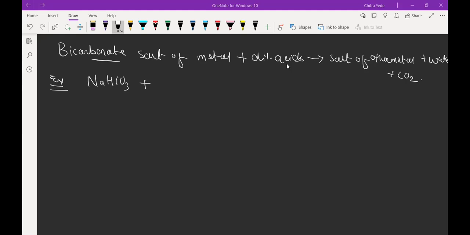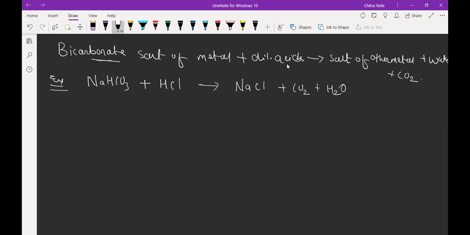Okay, so sodium bicarbonate when it reacts with HCl, hydrochloric acid, what will be the product? We have sodium and chlorine, so it will be NaCl. Then again we have a carbonate reactant, so carbon dioxide will be one product, and then we have H2O. So this is the reaction.